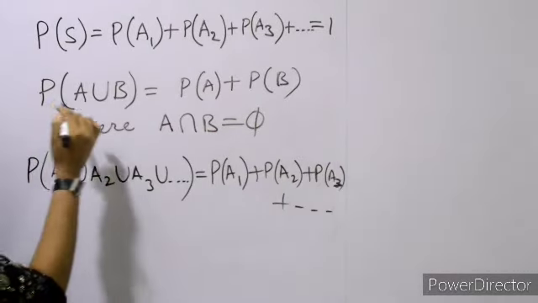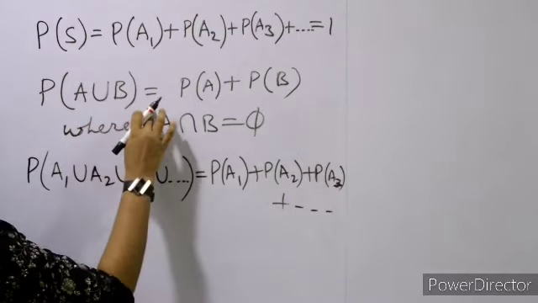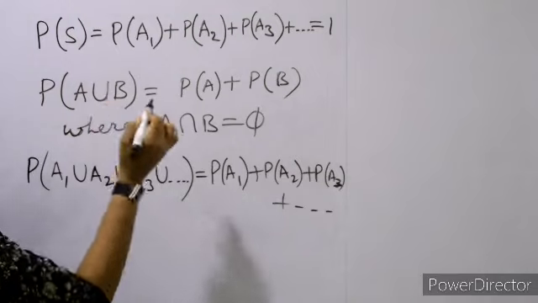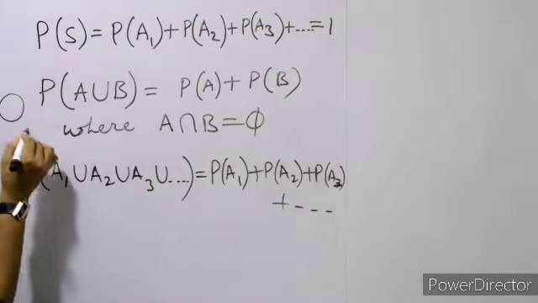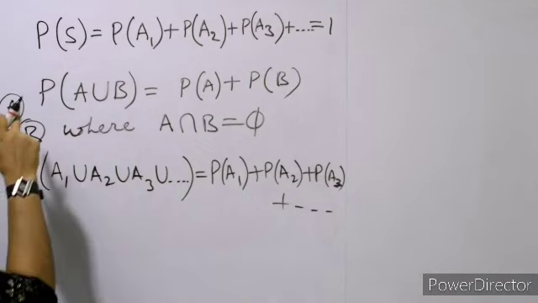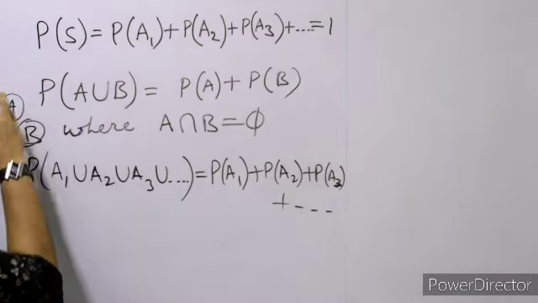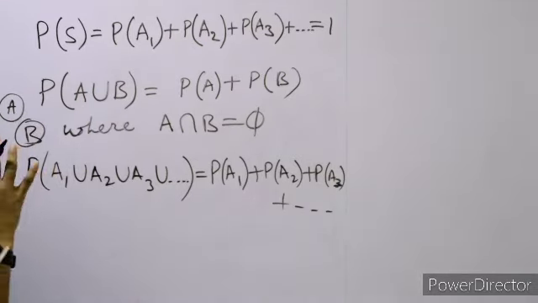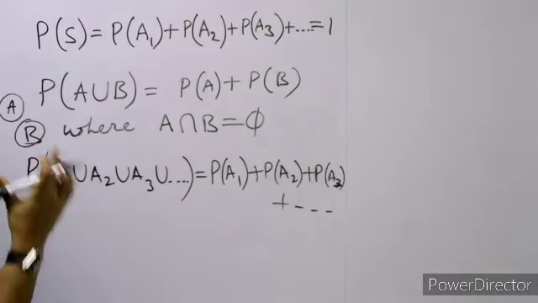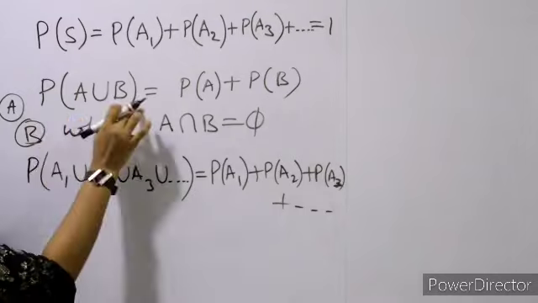And P(A union B) will be equal to P(A) plus P(B) कब होगा? When A and B are mutually exclusive. मतलब A, this one is A, this one is B. तो P(A union B) मतलब whatever is there in A and B, जो दोनों में जो कुछ भी है, common है या फिर नहीं है, that all comes under P(A union B).